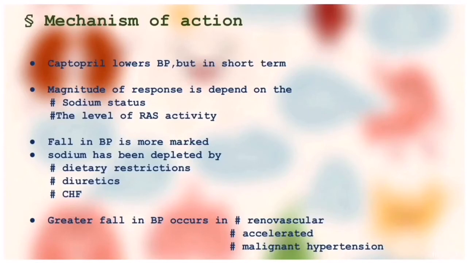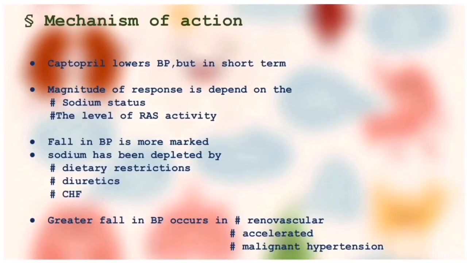Captopril lowers BP, that is its main function, but in the short term. The magnitude of response depends on the sodium status and the level of RAS, renin angiotensin system, activity. Fall in BP is more marked when sodium has been depleted by dietary restrictions, diuretics, and in congestive heart failure patients. A greater fall in BP occurs in three hypertensions: renovascular, accelerated and malignant hypertension.